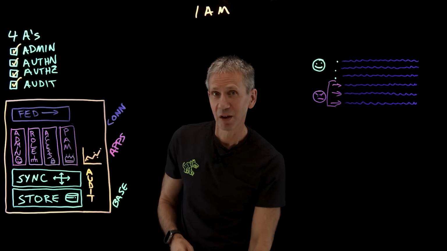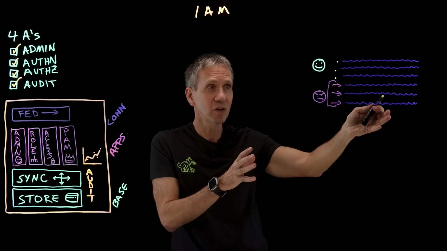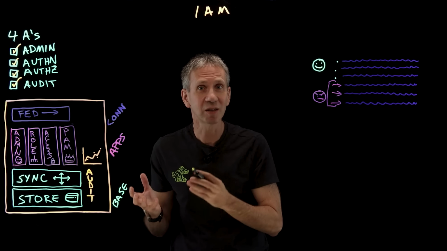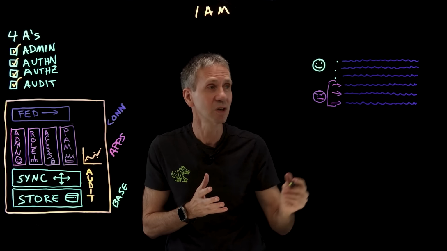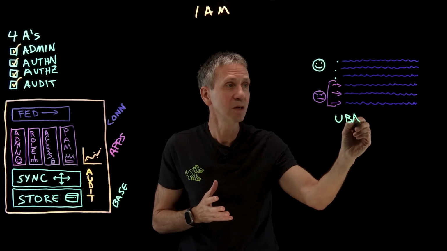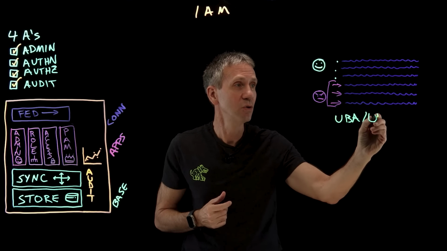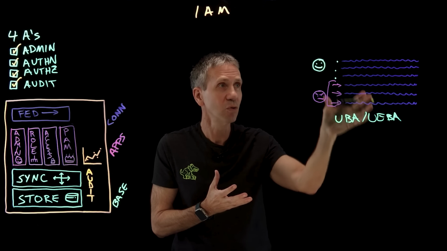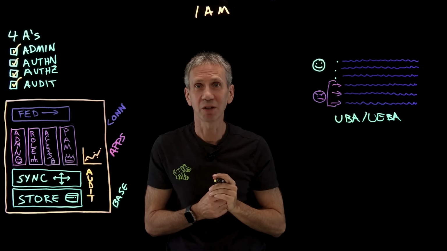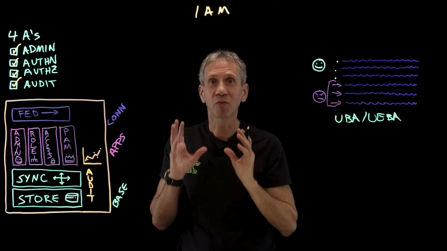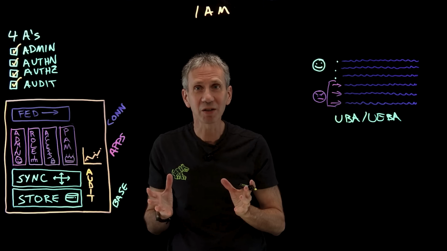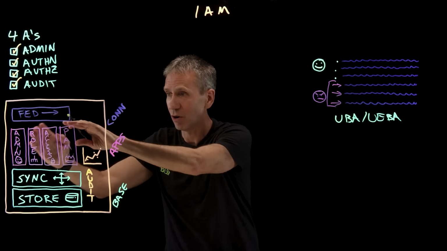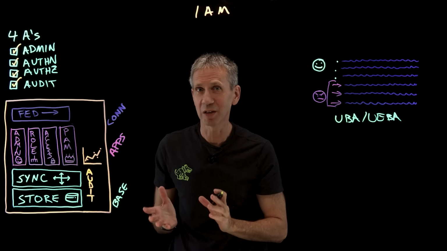So we're going to have a system that audits, that looks at all these log records and looks at different activities and has policies and uses things like machine learning to spot some of these patterns. And we call this a UBA, a User Behavior Analytics, or User Entity Behavior Analytics capability. This kind of tool will help spot those kinds of anomalies. So that's it for the 4 A's. If we're talking about what is known as enterprise identity and access management, we now have a fairly complete architecture, all of these things working together.